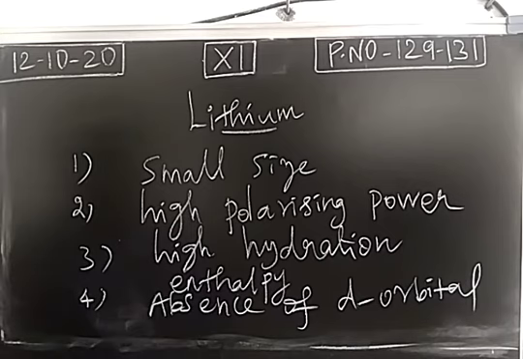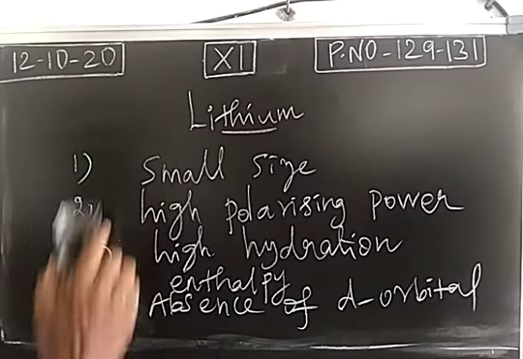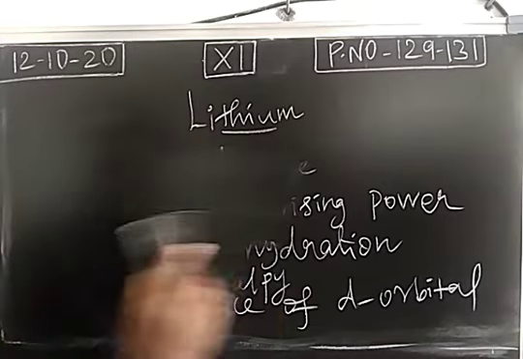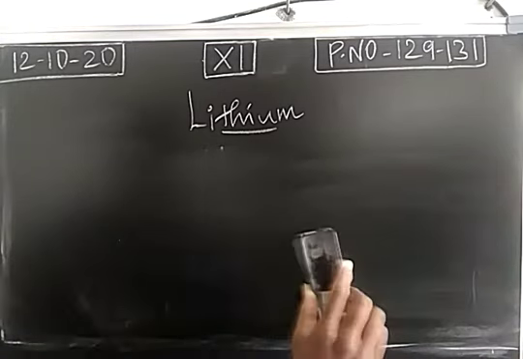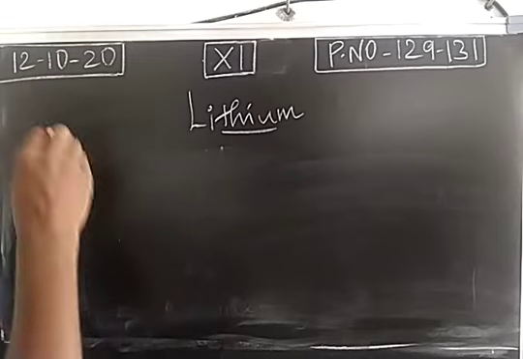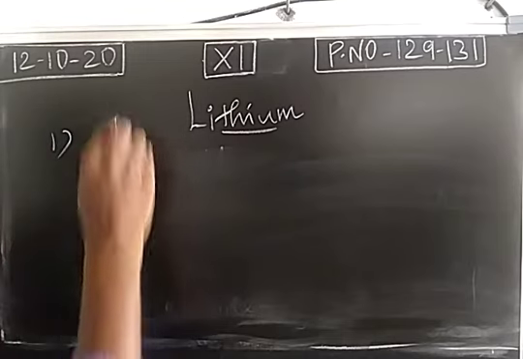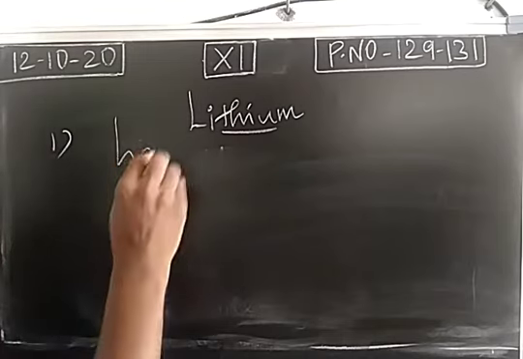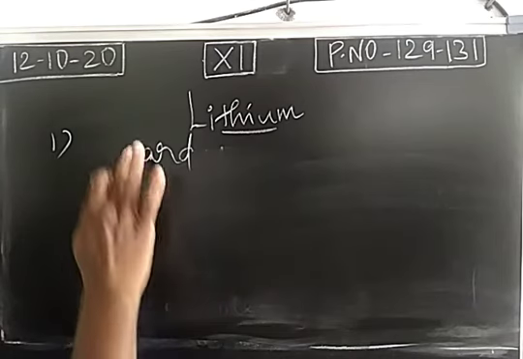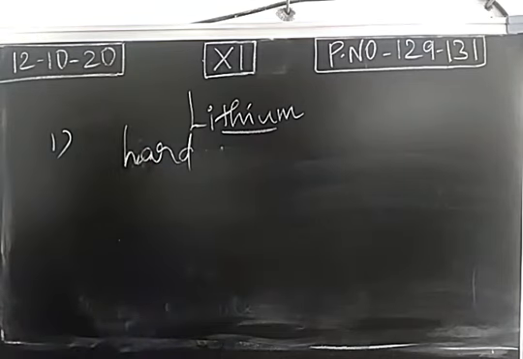Comparing sodium, potassium, rubidium, cesium, lithium will have somewhat a different property. So we can compare the properties of lithium with other members of alkali metals. First, lithium is hard in nature. Generally, alkali metals and alkaline earth metals are soft, but lithium metal is hard in nature, right?